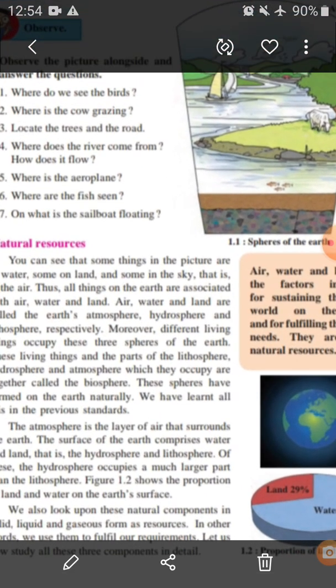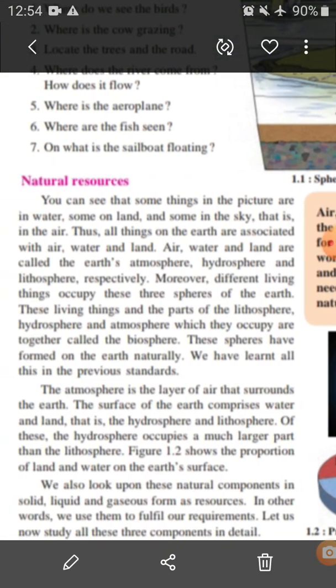We also look upon these natural components in solid, liquid and gaseous forms as resources. These natural components we also saw in 3 states, which we learned in 5th standard, and those 3 states are solid, liquid and gaseous.